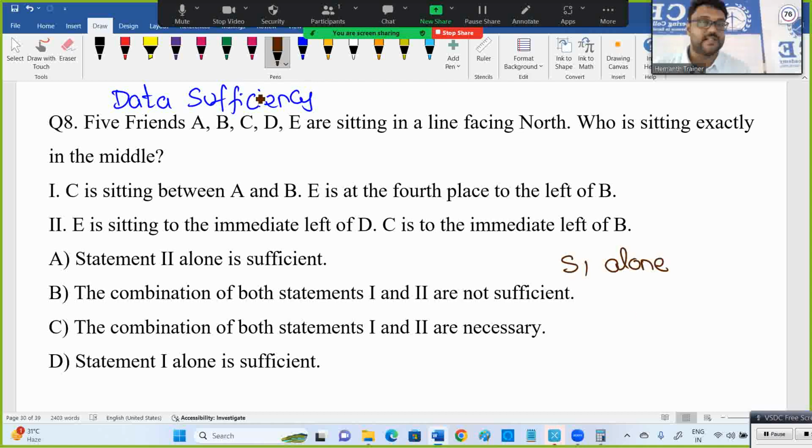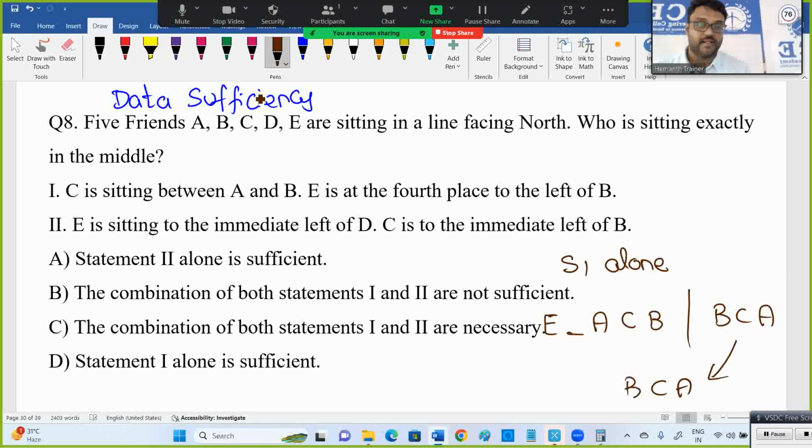Means there are 2 chances. It can be AB or it can be BA, that is BCA or ACB. Next one: E is fourth to the left of B. B, first left, second left, third left, fourth left. Here, fourth left of B gives more than 5 people.